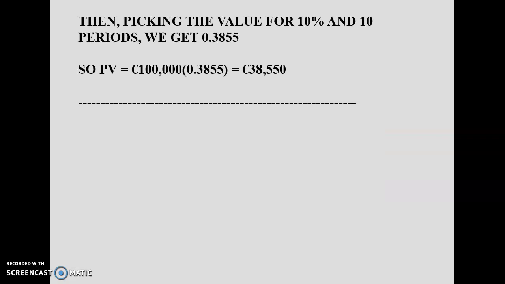Then, picking the values for 10% and 10 periods, we get 0.3855. The present value of $100,000 will be equal to 100,000 multiplied by 0.3855, which equals 38,505.50.